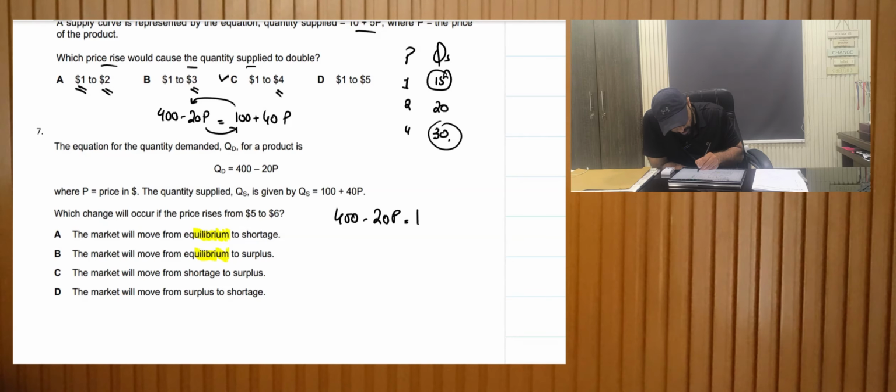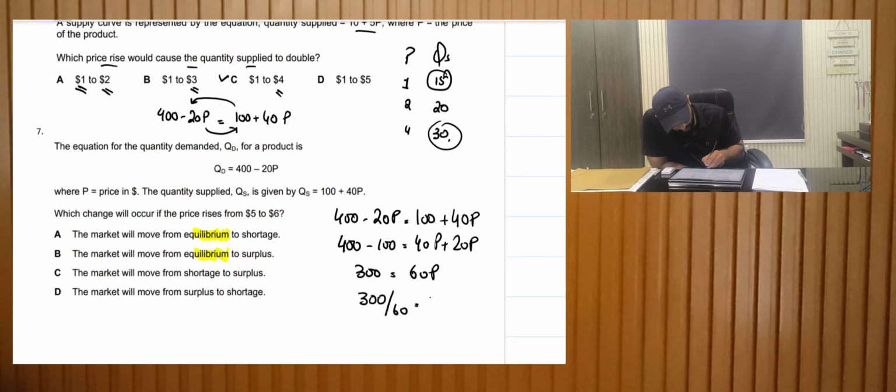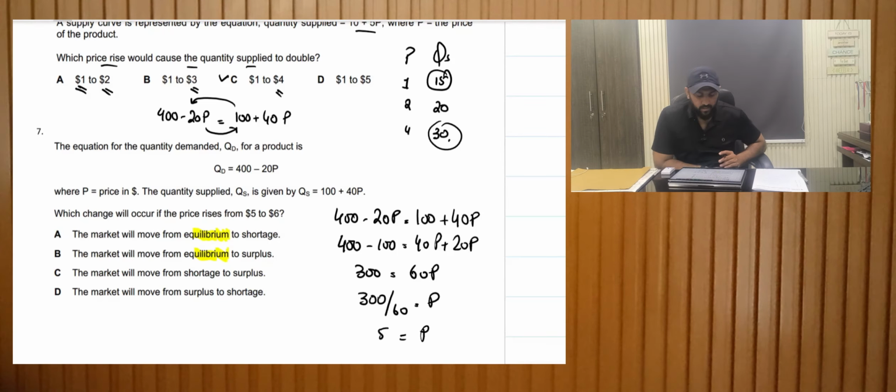It becomes 400 minus 100 is equal to 40p plus 20p. If we solve the equation, 300 is equal to 60p. 60 goes there and divides itself. Hence, we get 300 divided by 60, which is equal to p. 5 is equal to p. This means that the equilibrium price is 5.